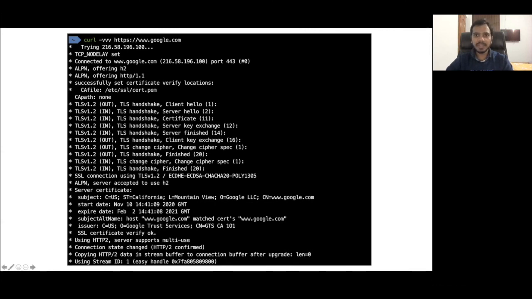And one more important thing here is, see, port number 443. So in case of HTTPS, the client is connecting to port number 443. This is very, very important. I have not mentioned this before, but this is very important.